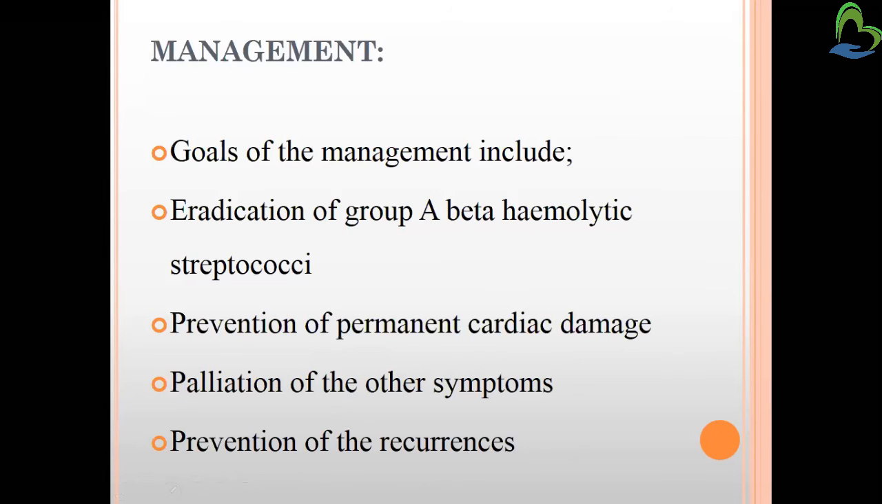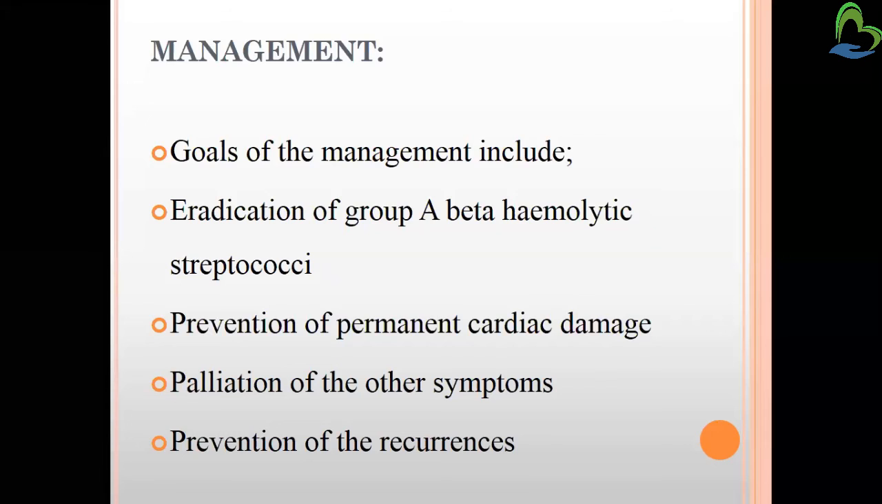What will be the management in this? What do we have to eradicate? The infection that has invaded, that is group A beta hemolytic streptococci. How can we prevent that? Sore throat might have occurred, so initial treatment has to be given. Prevention of permanent cardiac damage has to be done. If the valves are getting affected, there might be valve replacement surgery or valve repair surgery, or antibiotic treatment has to be started, like any kind of treatment to prevent the permanent damage.